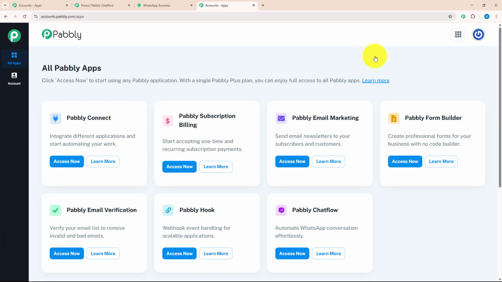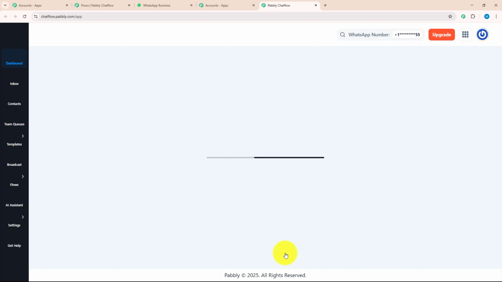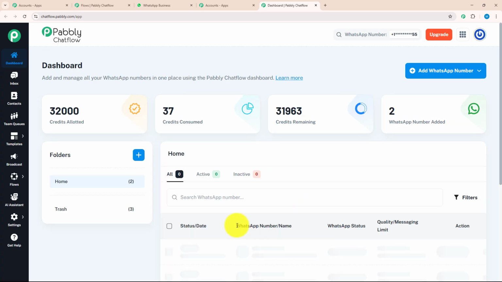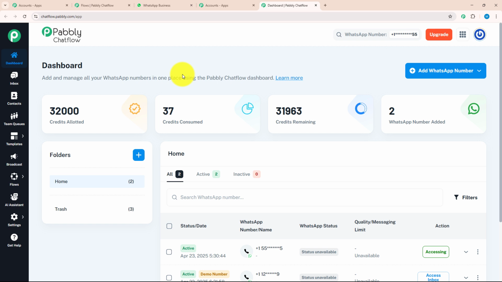After signing in, you will land on the all Pabbly apps page. Over here, you can see there are 7 different applications. But as I'm working with Pabbly Chatflow today, I will click on the Access Now button of it. After clicking on the Access Now button, you will be redirected to the dashboard page. Over here, you can add and manage all your WhatsApp numbers from one place without opening WhatsApp separately. To add your WhatsApp number, you need to click on the Add WhatsApp Number button.